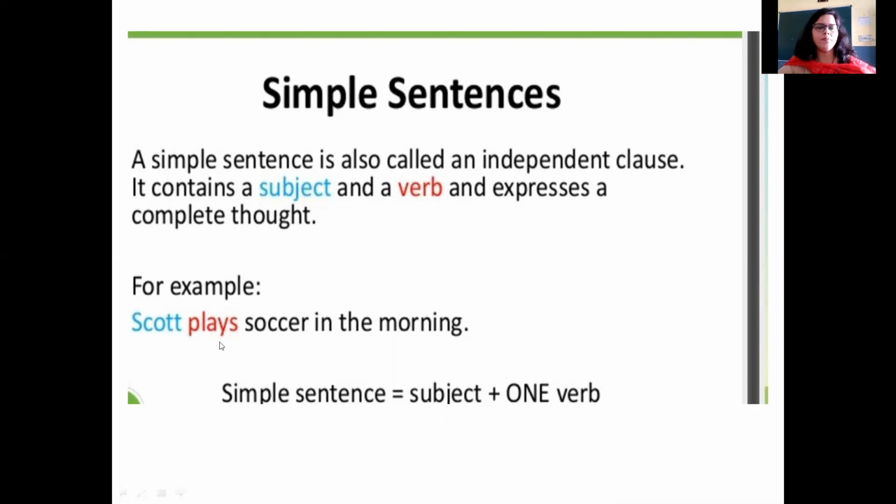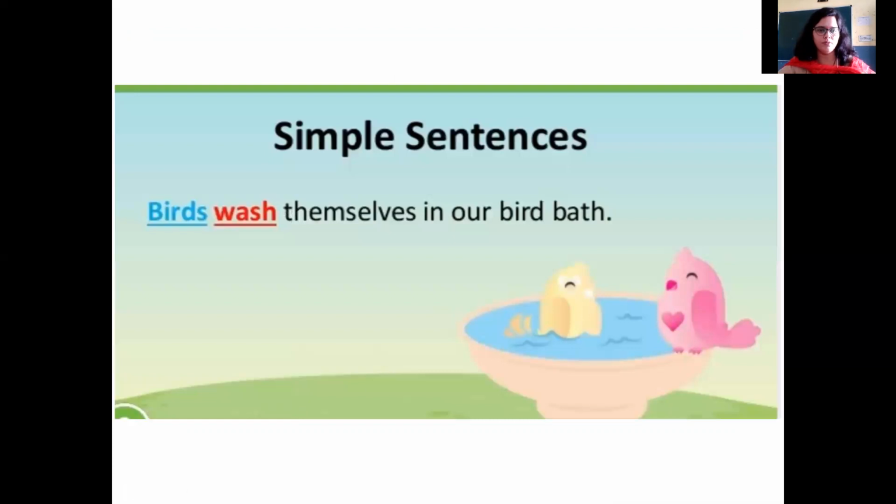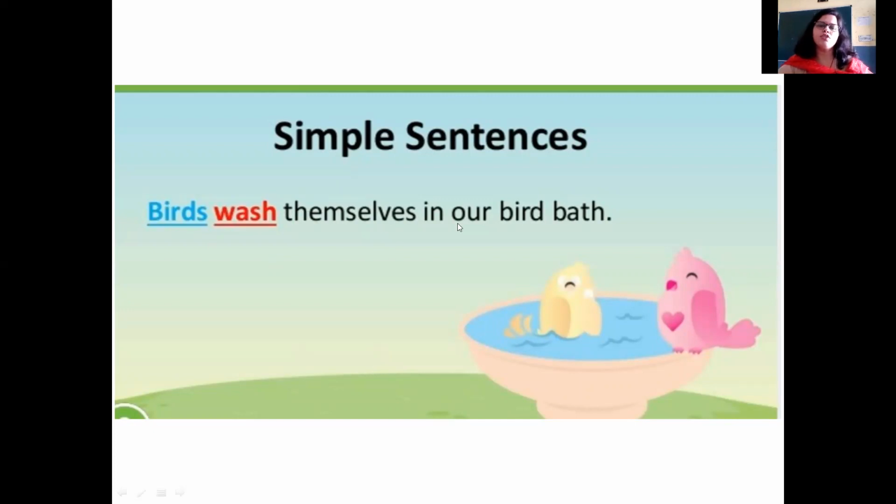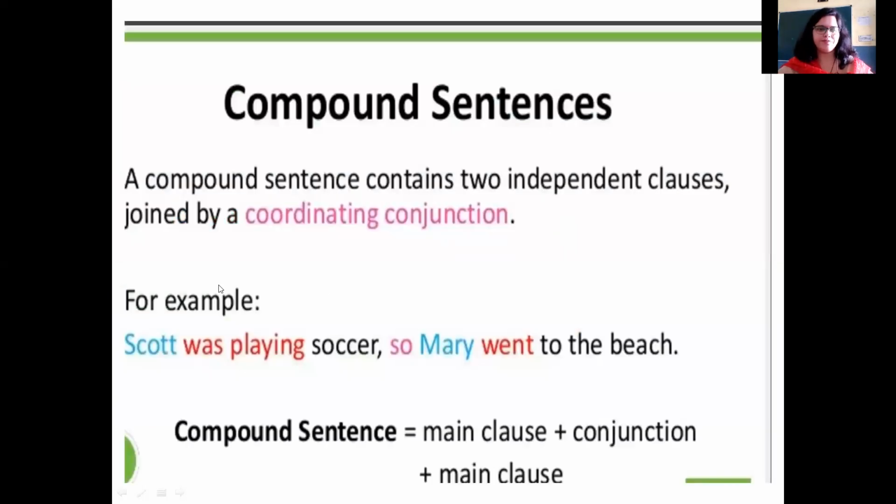For example, Scott plays soccer in the morning. So it is a simple sentence which has one verb. Likewise, again, I'm giving you a few examples of these sentences. Birds wash themselves in our bird bath. And now I talk about compound sentences. A compound sentence contains two, not just one, two independent clauses. So the way you have seen here, birds wash themselves in our bird bath and then they fly away. So this becomes a compound sentence.